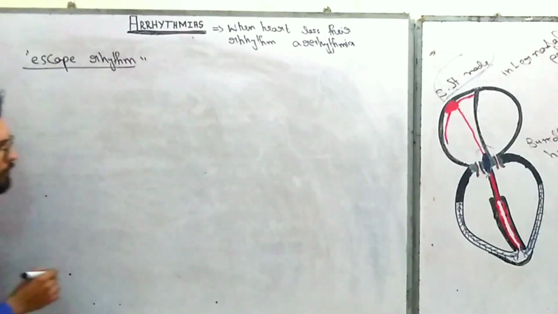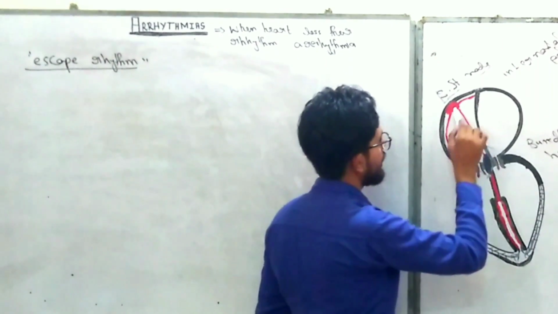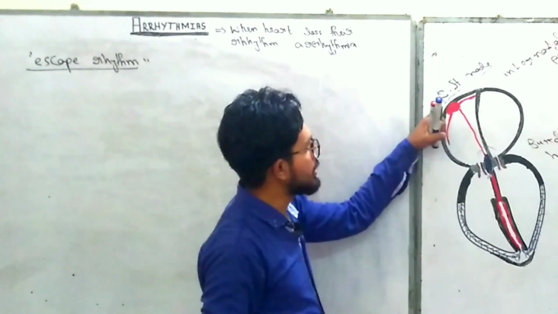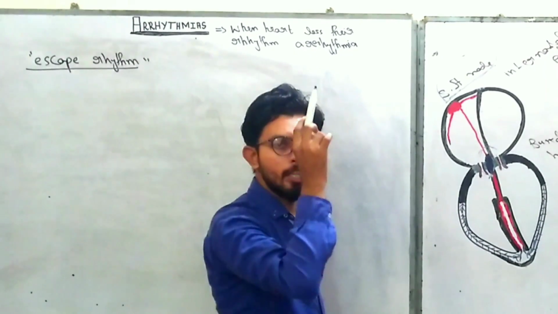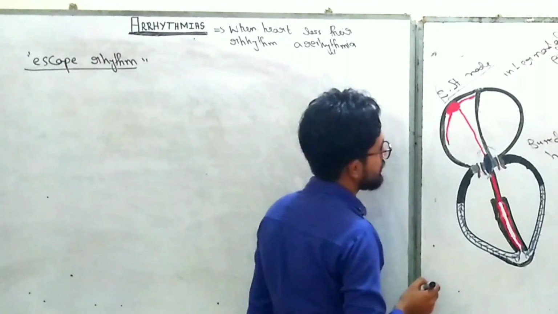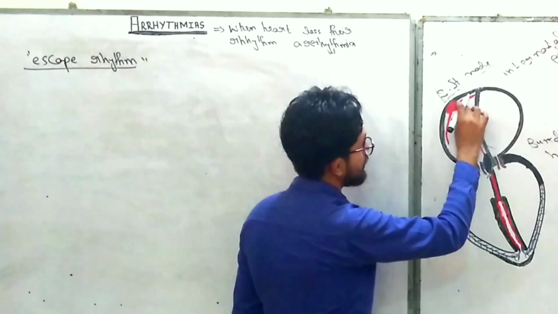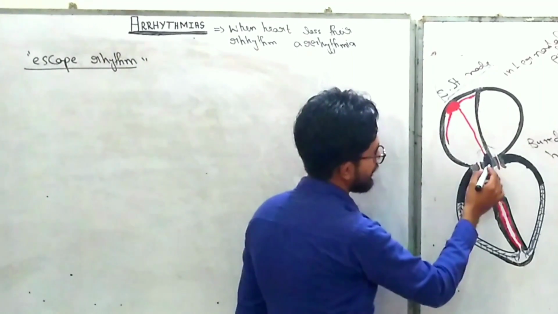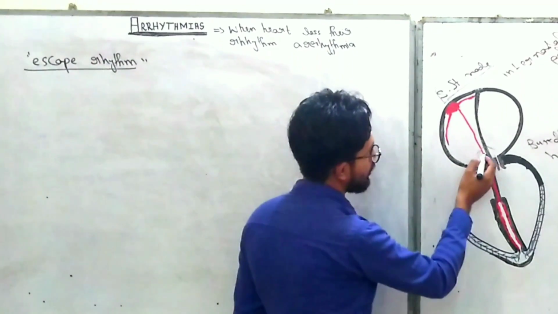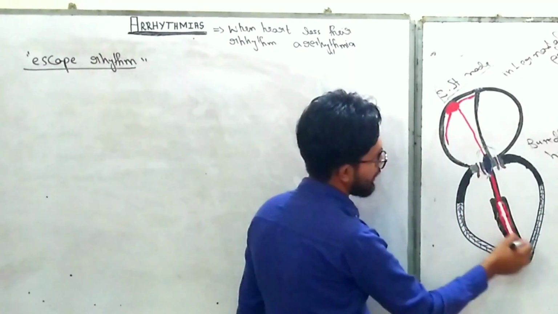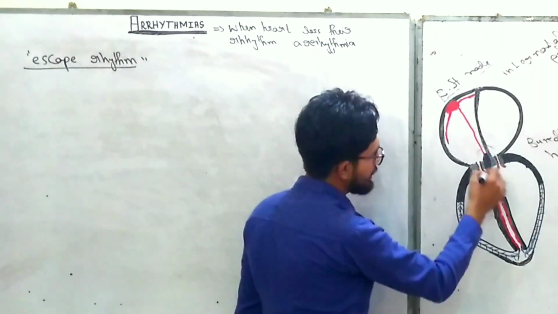Escape rhythm means that normally all the myocytes of the heart are under the control of the SA node. That's why the SA node is called the pacemaker. When the SA node generates impulses, they pass to all parts of the atria and ventricles and depolarize them. But when there is third degree heart block, the impulse from the SA node cannot pass into the ventricles, and the reason is the AV block, because the AV node receives the impulse from the SA node and sends it to the His-Purkinje system, which spreads the current to the ventricles. But right now this AV node is blocked.